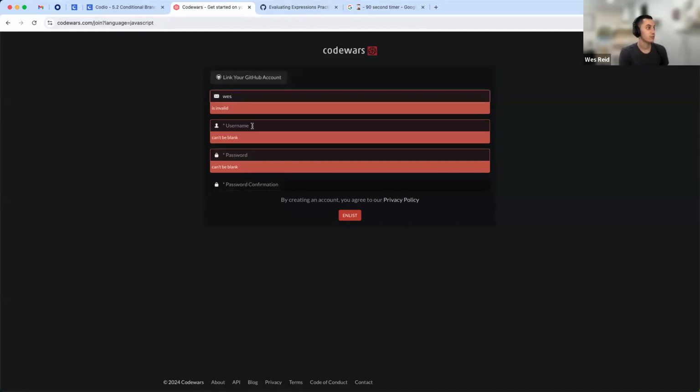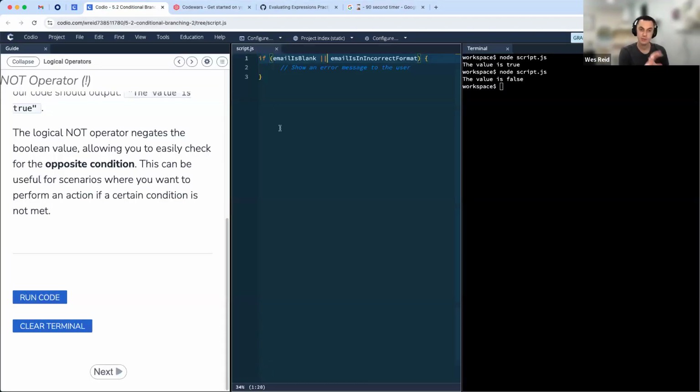We also may need to do some additional work on the back end. Has this email already been used? Has the username already been claimed? Right? There's a number of conditionals that would need to happen just to get someone to sign up. And that's more what we're going to be actually programming in the real world, not just playing around with numbers and checking the values against one another, right? So a couple different ways we can think of this. I would say this is a more realistic situation where we're building something like a sign-up form.